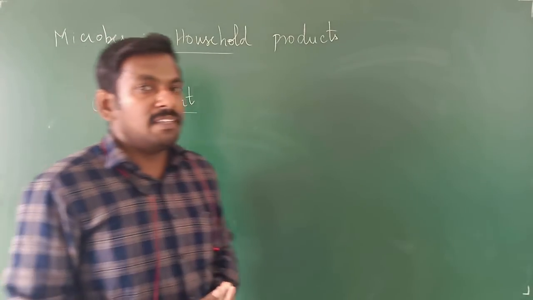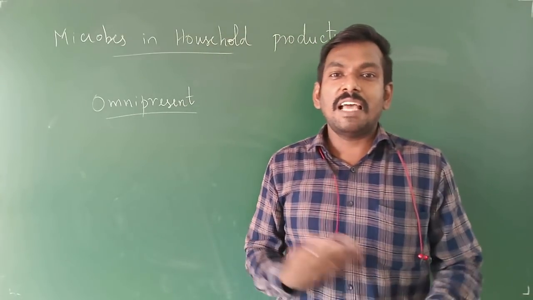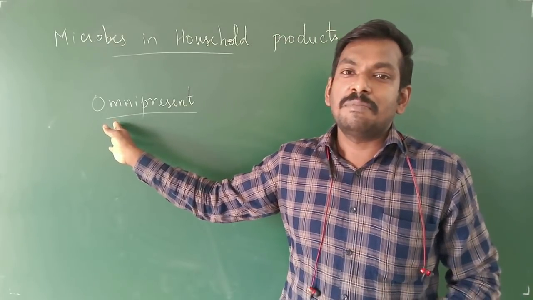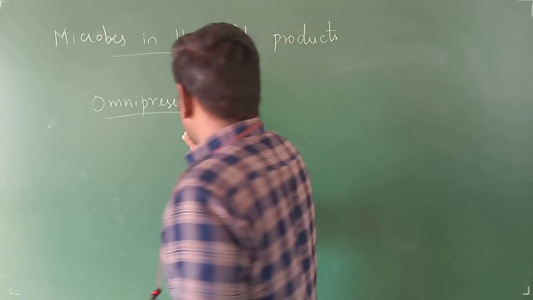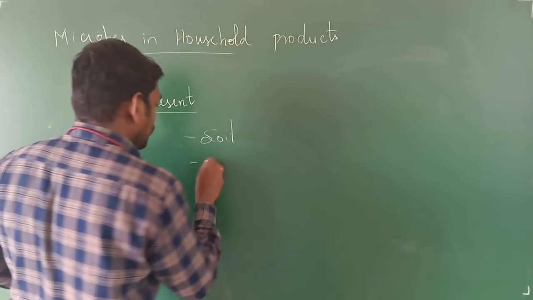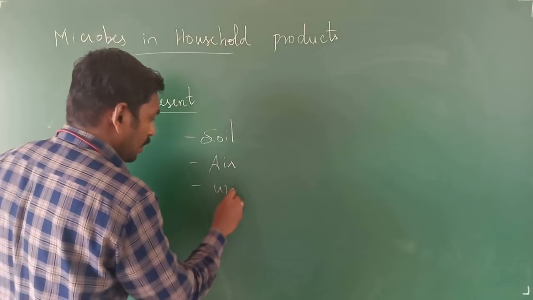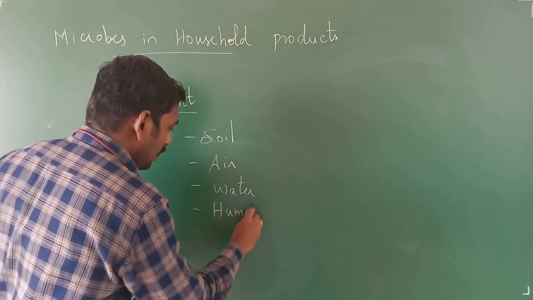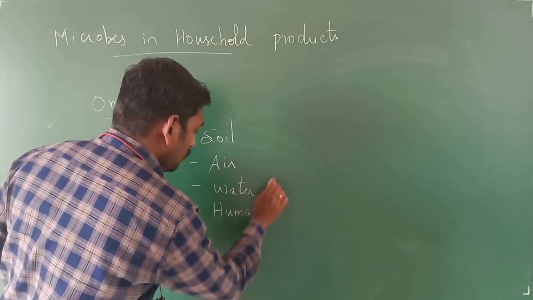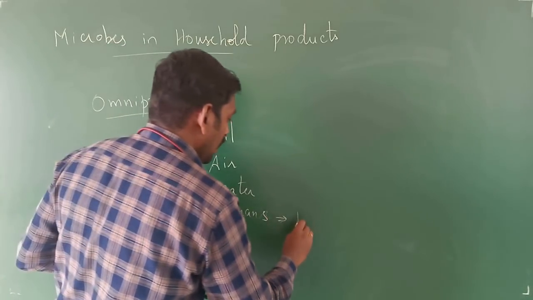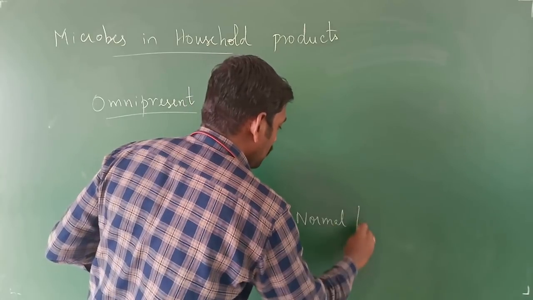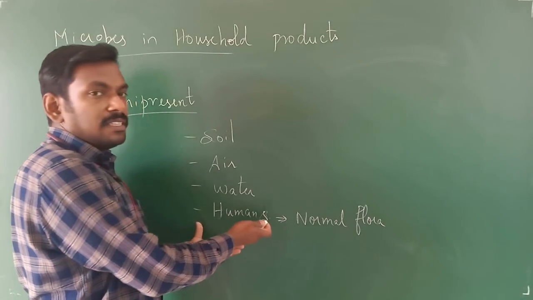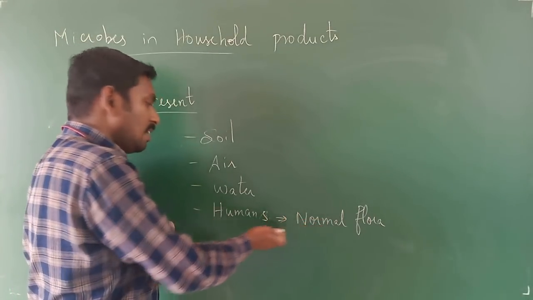So you have this in Indian mythology also, where is God? God can be seen everywhere. Like that, you will have heard the stories. But these microorganisms can be seen everywhere. They can be seen in soil, in air, in water, and inside the body of humans, right? You will have the normal flora of the human body. Especially some of the microorganisms reside inside the human body. Those are called the normal flora.